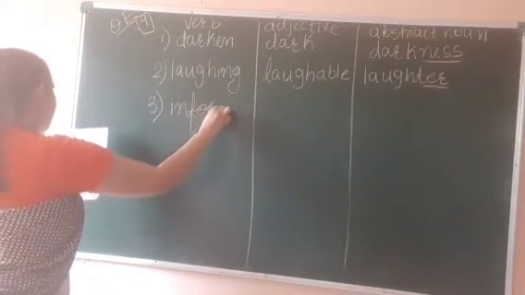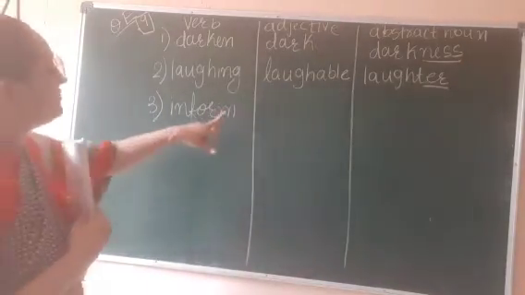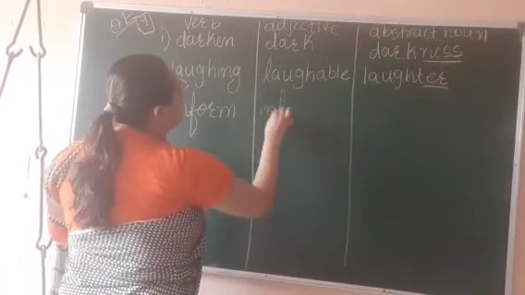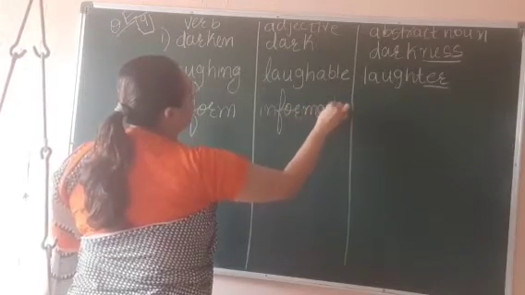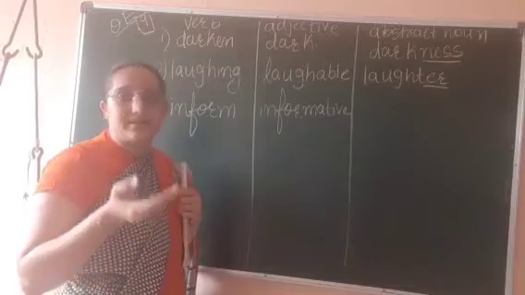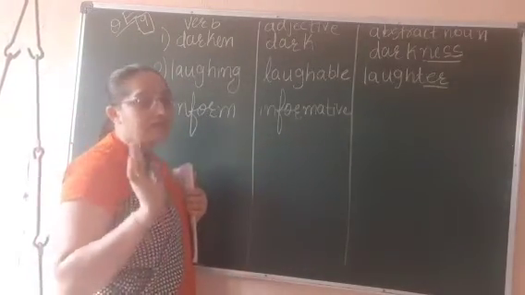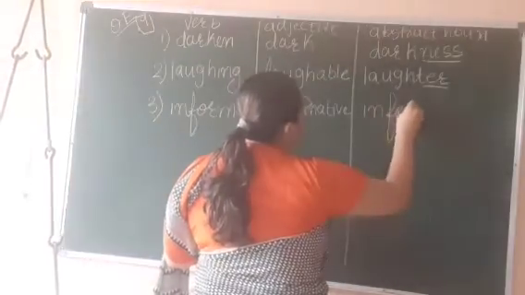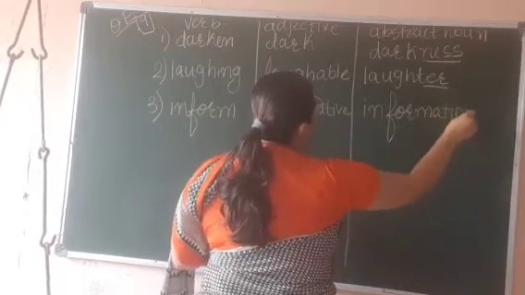Inform is an action. So we can write it in verb, right? Now we have to change it into adjective. Informative. Right? As it is a describing word. Adjectives are describing words. So informative. Now what about abstract noun? Information. Okay, students.